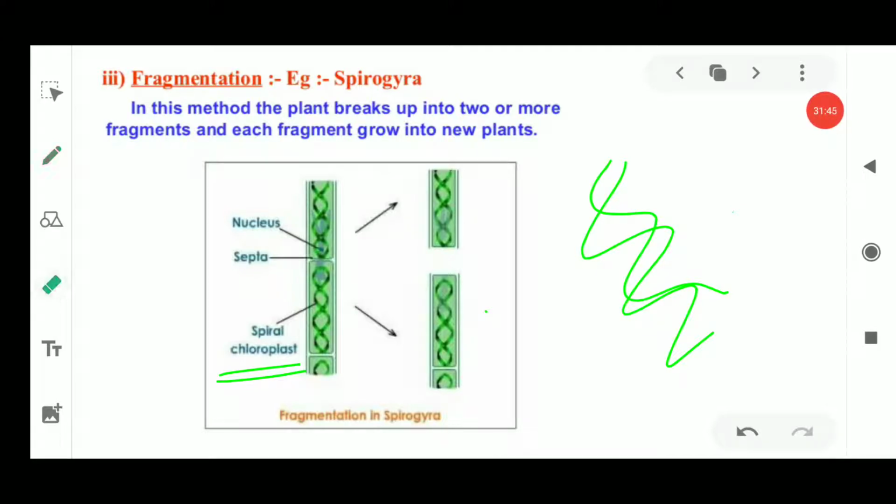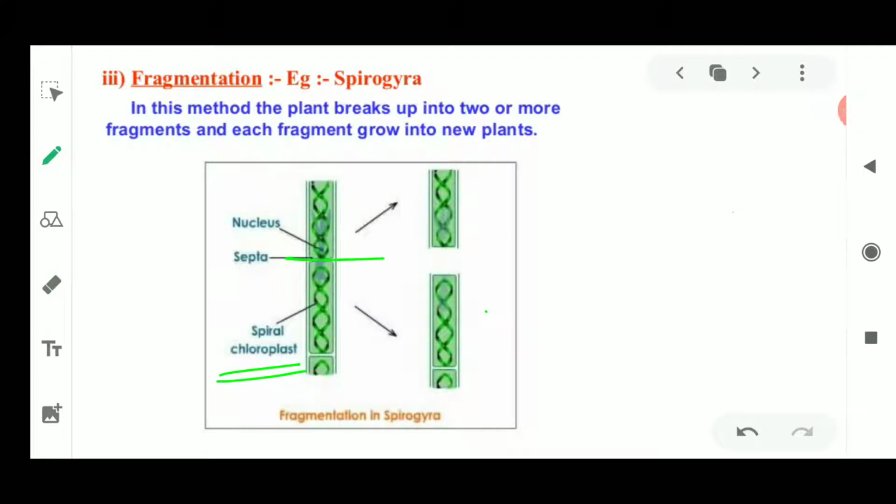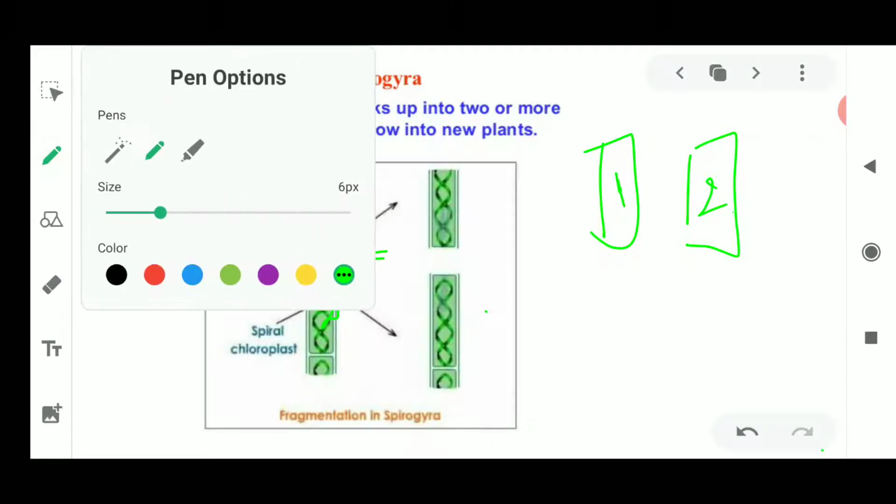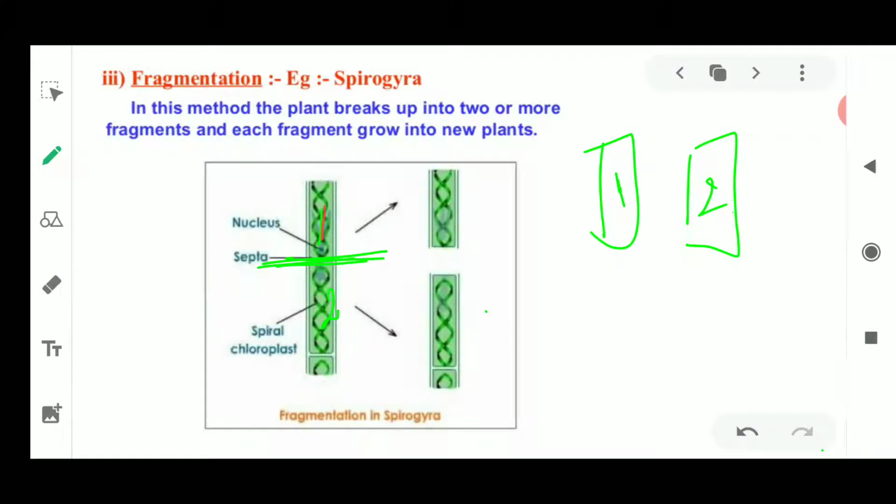Once it has been broken down into two pieces, suppose this is fragment number 1 and this is fragment number 2. Now I should change. Okay, so this is the first fragment, this is the second fragment, because of the cutting.